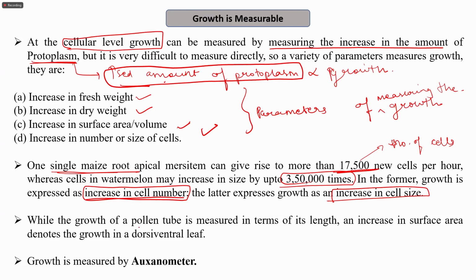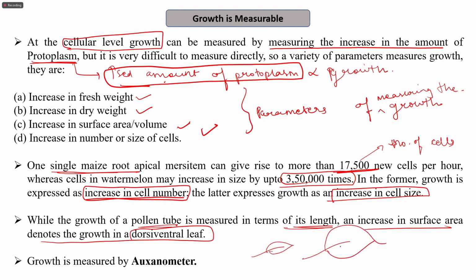While for the growth of a pollen tube, if I want to measure it, then it is measured in terms of its length. An increase in the surface area denotes the growth in a dorsiventral leaf. So you might have seen that in a leaf, this increase in the surface area is considered as the growth. And growth is measured by an instrument which is known as auxanometer. This is important, that we can measure the growth with the help of an instrument which is auxanometer.